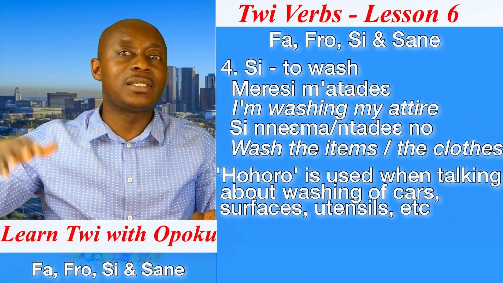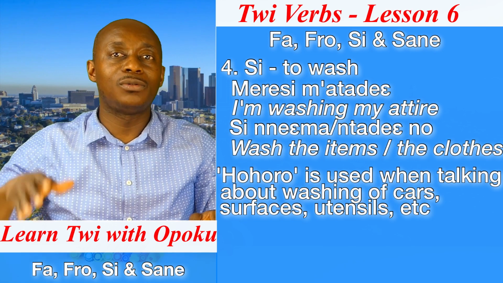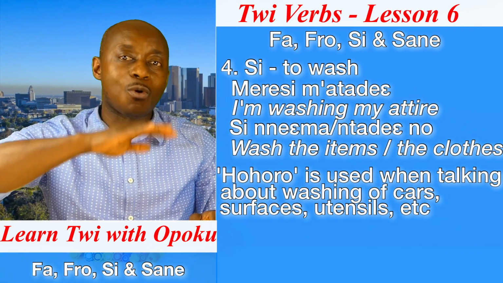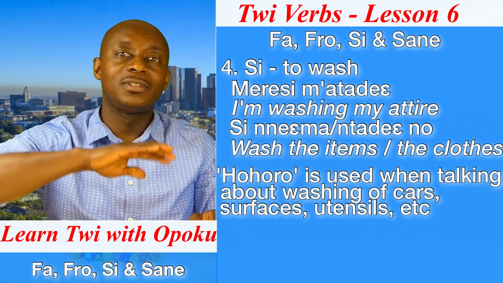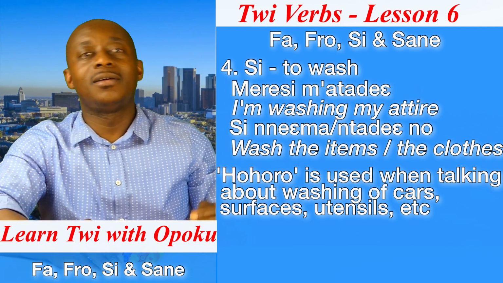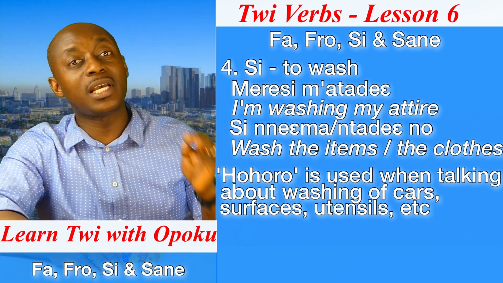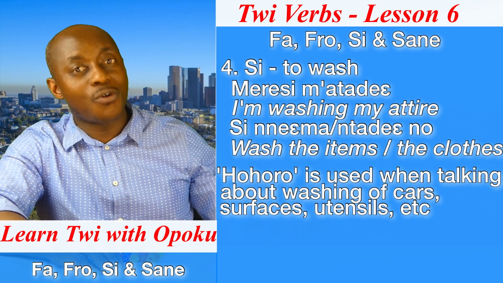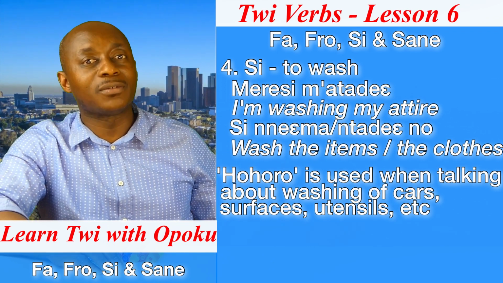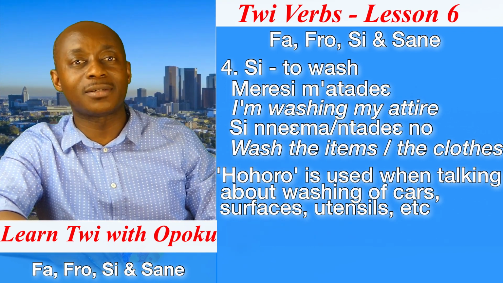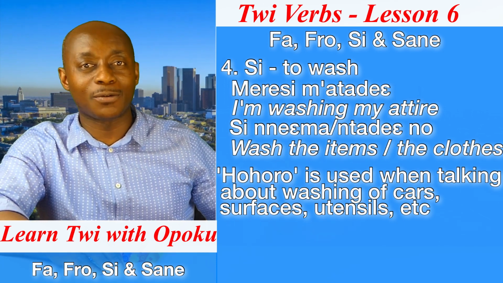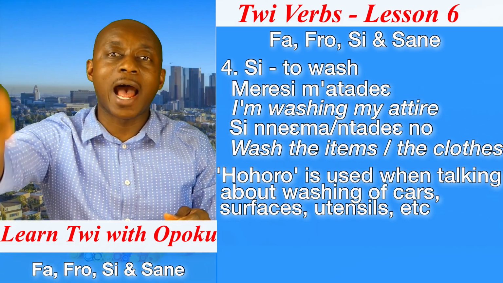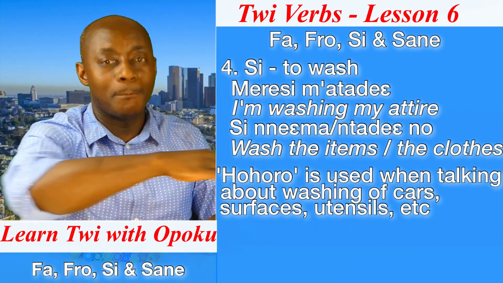For a car, you cannot say me si car. No, you will say me hohoro car. I am washing the car. For cooking utensils, we say hohoro nnuannuane no. Hohoro car no. Hohoro form.